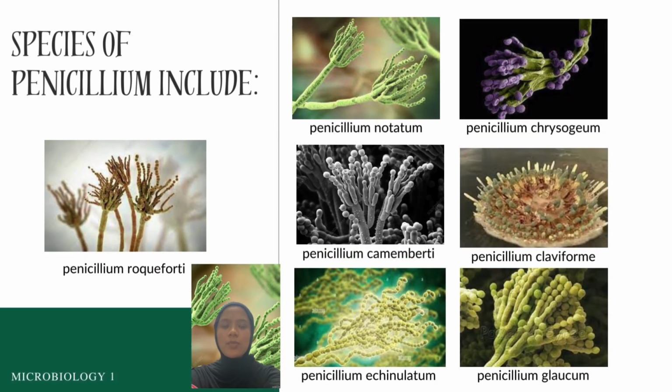Next, I want to talk about species in Penicillium. In Penicillium, there are 7 species. First, Penicillium notatum. Second, Penicillium chrysogenum. 3. Penicillium camemberti. 4. Penicillium claviforme. 5. Penicillium citrinum. 6. Penicillium glaucum. And last, Penicillium roqueforti.